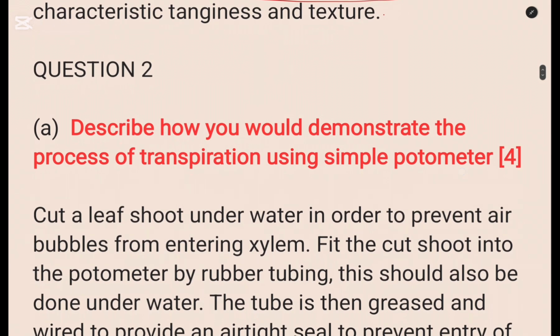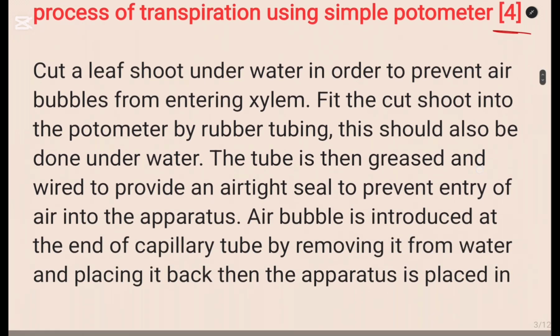So question 2, the first question, which is A, was: describe how you would demonstrate the process of transpiration using a simple potometer. This one was 4 marks. What do you write? So here we are going to say, cut a leaf shoot under water in order to prevent air bubbles from entering the xylem. Fit the cut shoot into the potometer by the rubber tubing. This should also be done under water.